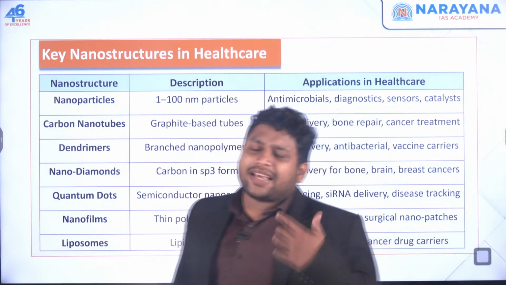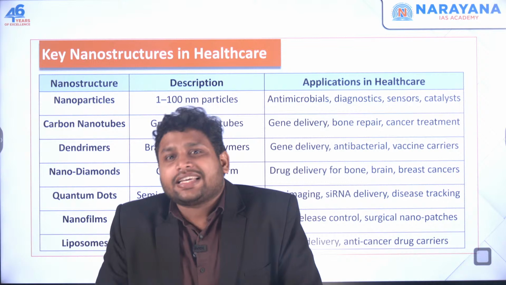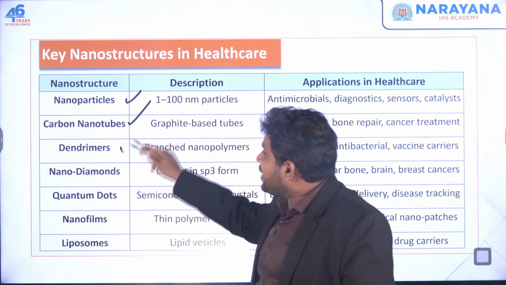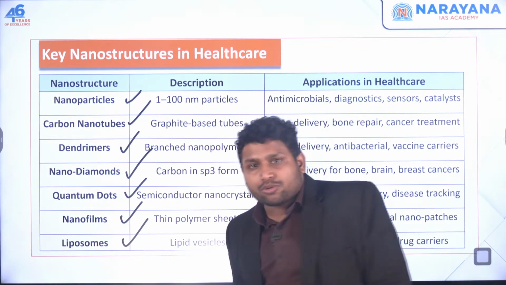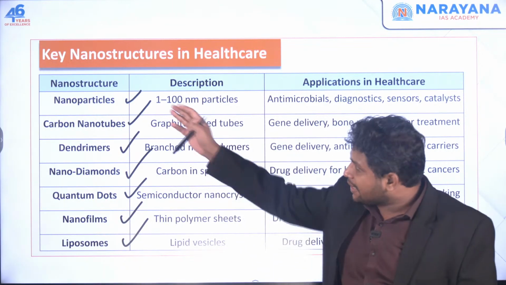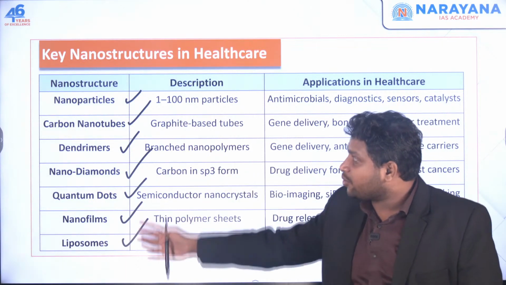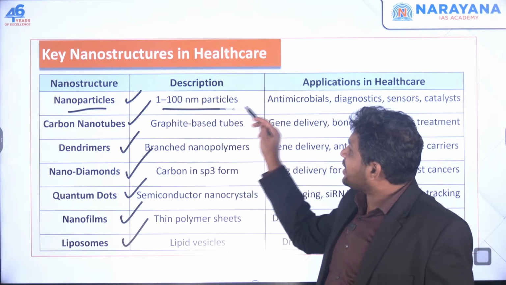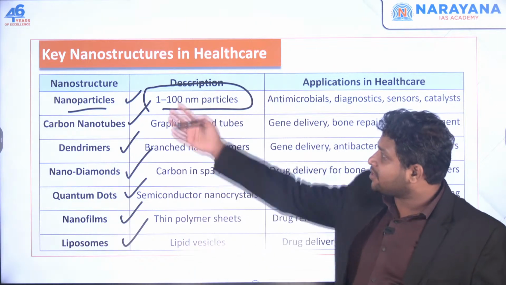And to give you some examples wherein we are using nanotechnology for healthcare: nanoparticles, carbon nanotubes, dendrimers, nanodiamonds, quantum dots, nanofilms, liposomes. You should at least know these names. These names you should know, that these are part of nanotechnology. These are applications of nanotechnology. Nanoparticles could be any particle of this size, 1 to 100 nanometers. If you are using it, then it's a nanoparticle.